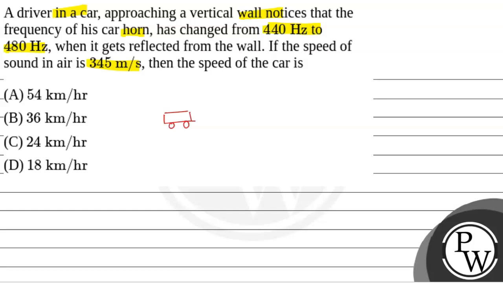Okay. So हमें इस कार का स्पीड फाइंड करना होगा. Let's say the speed of the car is VC. Okay, and there is a vertical wall in front of it. So this is the wall. Okay, now question में given है कि his horn, the frequency of his horn changes from 440 to 480 after it gets reflected from the wall.